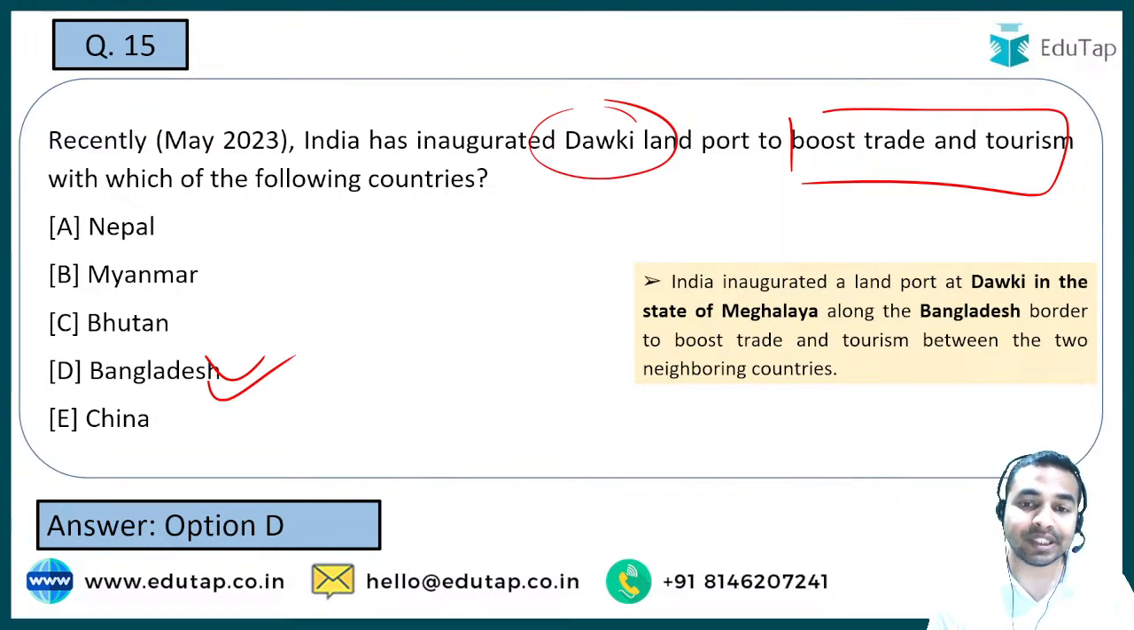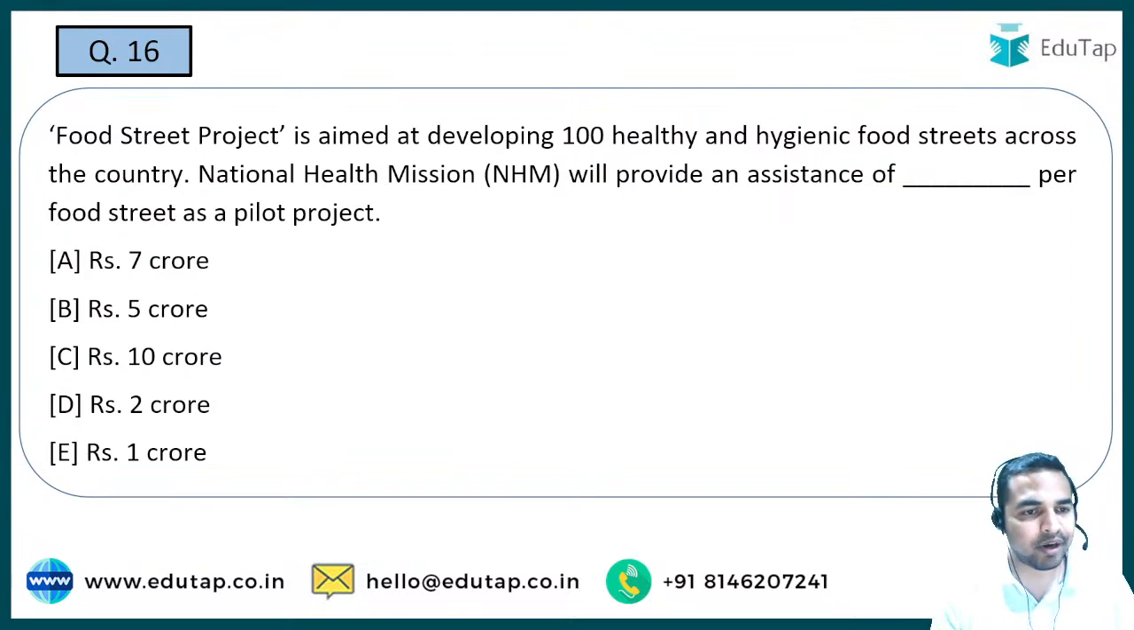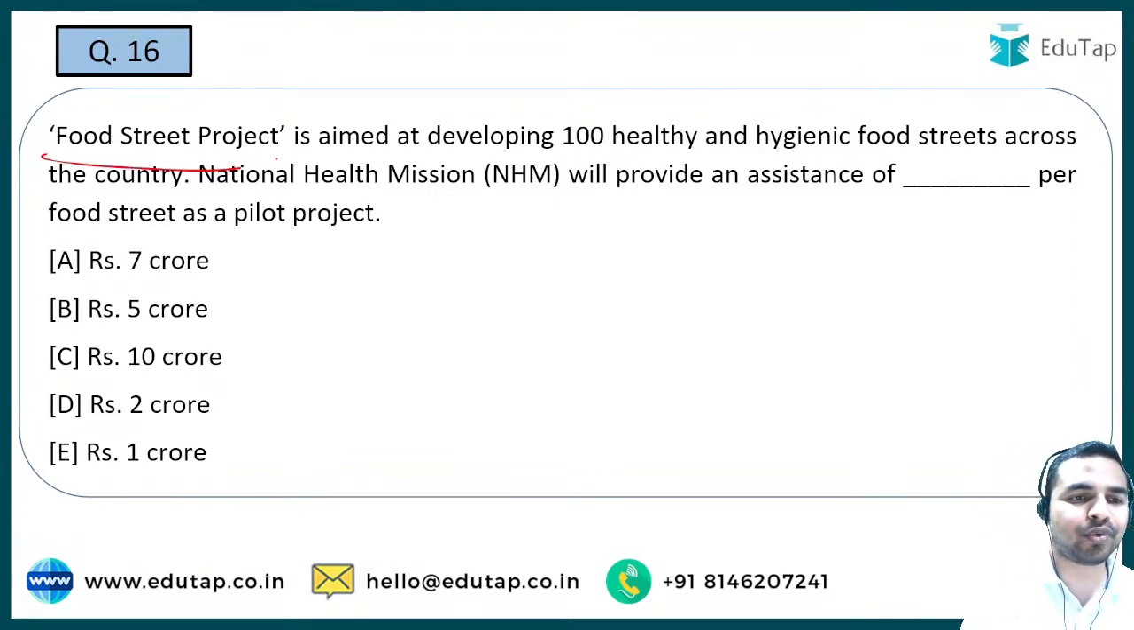And let me tell you the state where this particular land port is. It is in the Indian state of Meghalaya. And Bangladesh border के बीच में ये particular port है. I hope this is clear to all of you. Now let's move on to the next question, that is on the food street project.